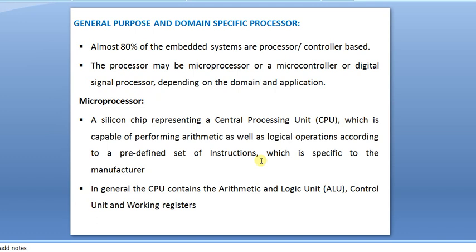Usually we will look into microprocessors or microcontrollers, almost 80% of the embedded systems, but sometimes some of the industrial controlling and monitoring applications use digital signal processing for processing any type of operations.